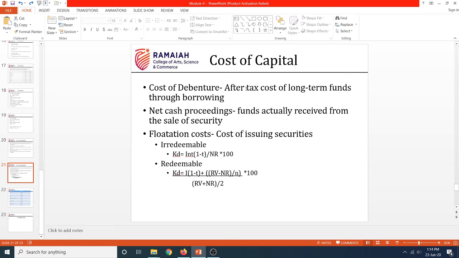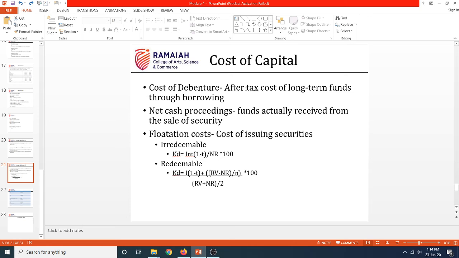Before going to the formula, I want you to understand what net cash proceeds are. What do we mean by net cash proceeds? For example, if I want to raise a debt of 5 lakh rupees, there will be many other costs involved in the process. For example, I need to approach a financial intermediary who can issue the debentures to the public. I cannot sit in my corporate office and give out all these debentures and collect money.